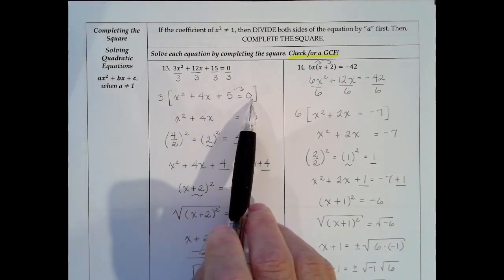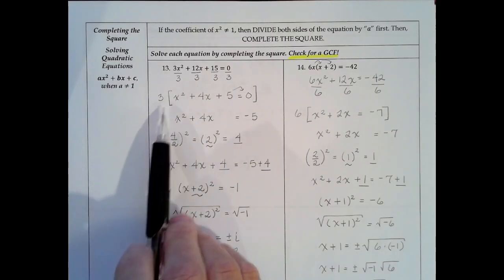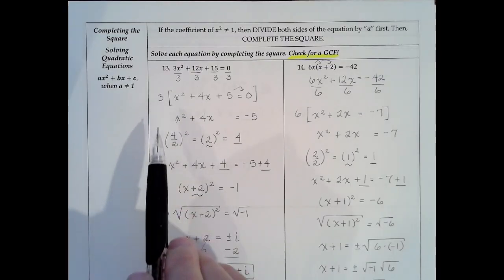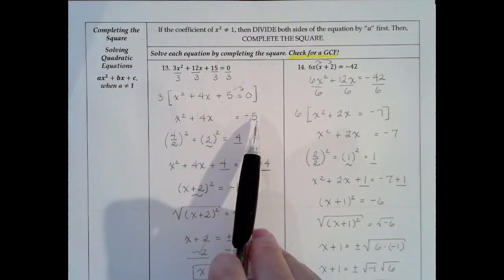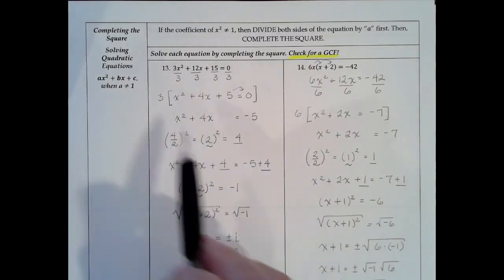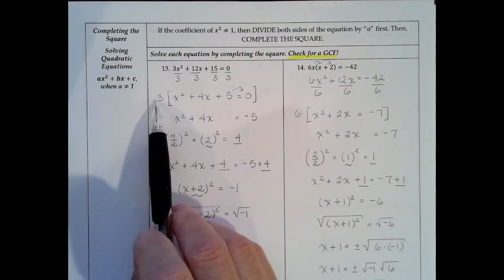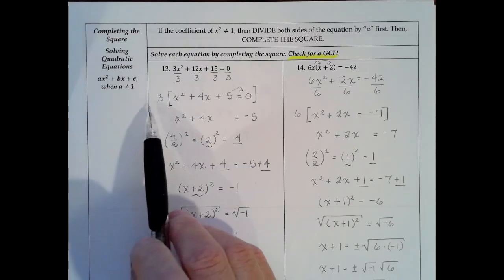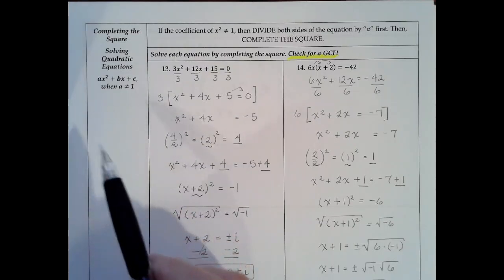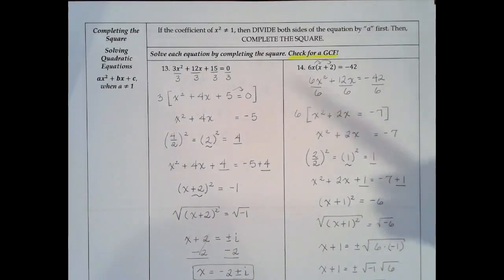So we're going to subtract the 5 and move it to the other side of the equal sign, and we're actually going to drop the 3 at this point. The 3 isn't going to affect the completing of the square portion, so I want to say throw it away because that's the easiest way to express what we're going to do, but we're really not. We're just temporarily dropping it because we don't need it to solve the problem. We need it for the factoring piece, but we don't need it to solve the problem.